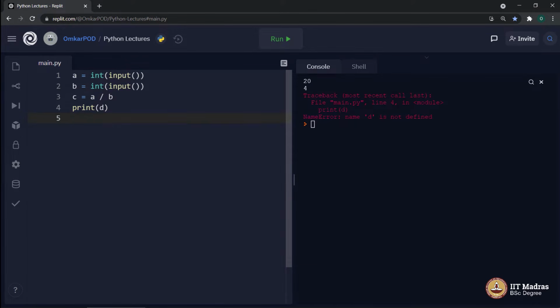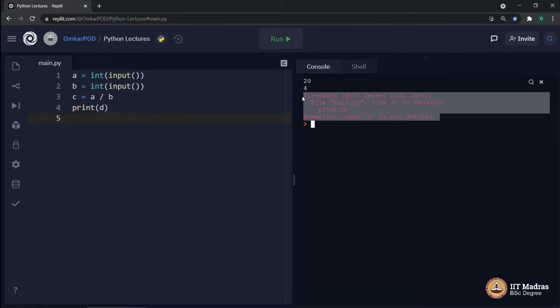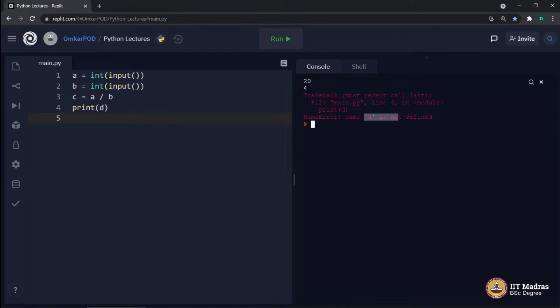The problem is the variable d is not defined. So as per Python syntax, there is nothing wrong in this code once again. But still we will end up getting this kind of an error because variable d is not defined. Once again, this is another type of exception which we can handle in some way.